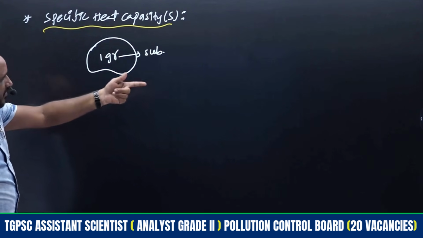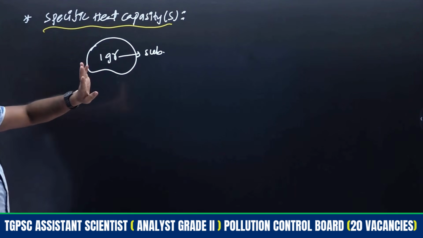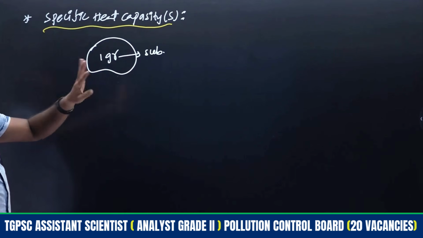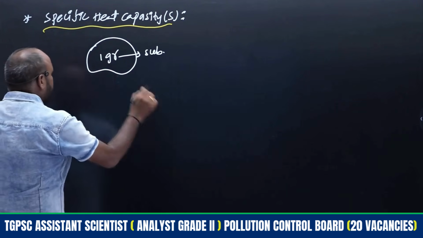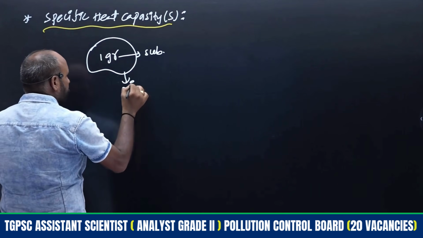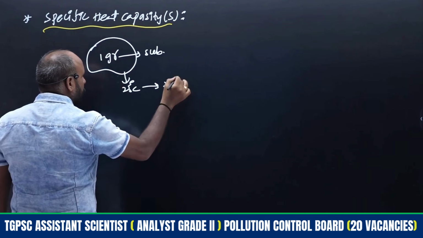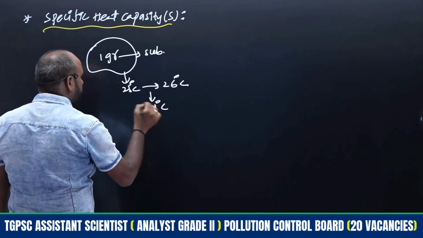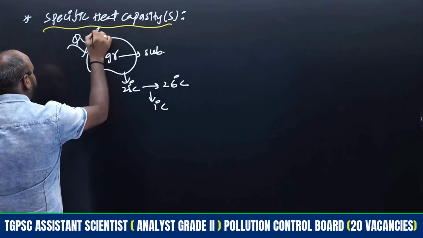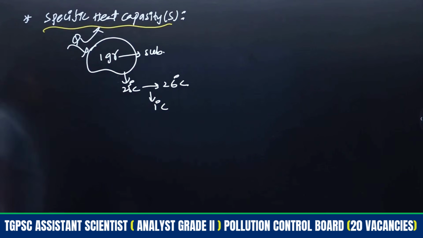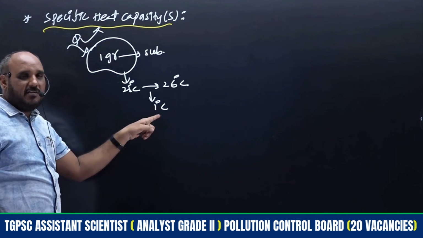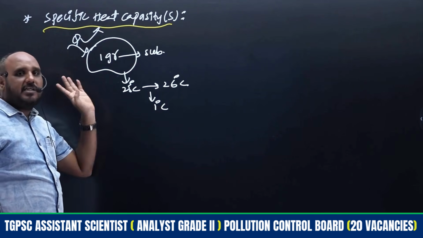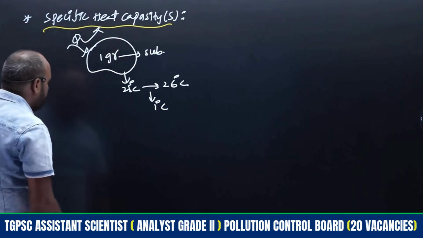Previously, for any system we consider, we don't know whether it is in grams or moles. But here, particularly, it is 1 gram of substance. This 1 gram of substance is at 25 degrees centigrade, and I want to raise it by 1 degree centigrade. How much Q is required? That is known as specific heat capacity. Simply, the amount of heat required to raise the temperature of 1 gram of substance by 1 degree centigrade is known as specific heat capacity.